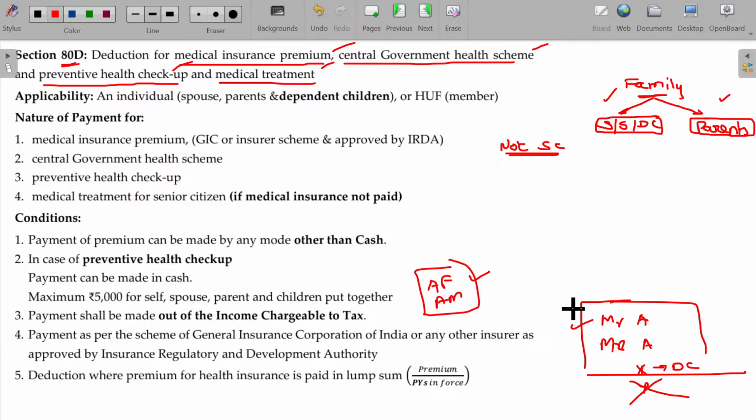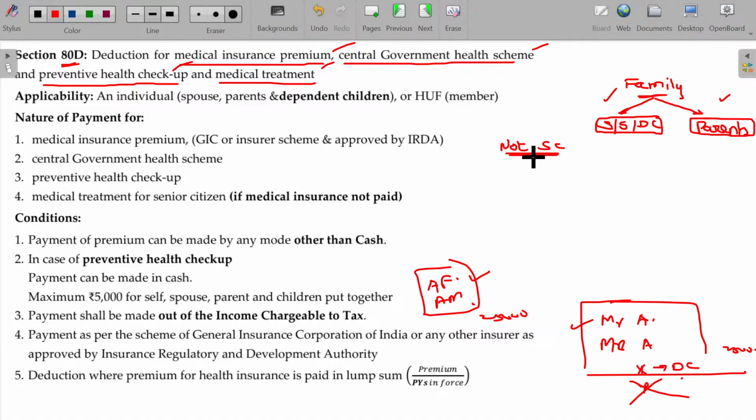We classified two parts: the assessee's father and mother, and the assessee himself or herself or the spouse with the dependent children. Two blocks there. Maximum deduction per block being 25,000. The ceiling being 25,000, for this 25 and for this 25. This is very, very important. If in this we don't have a senior citizen, fine; if we have a senior citizen, I have to consider that part separately and calculate it separately.